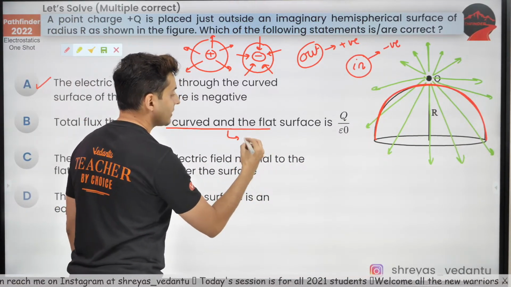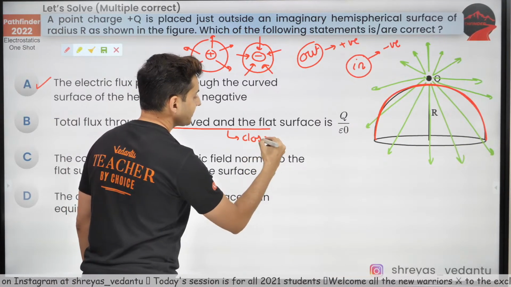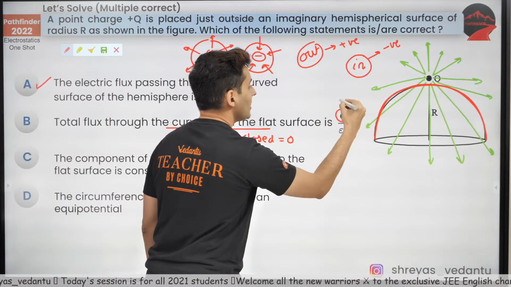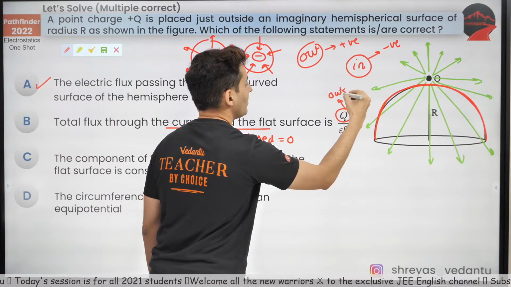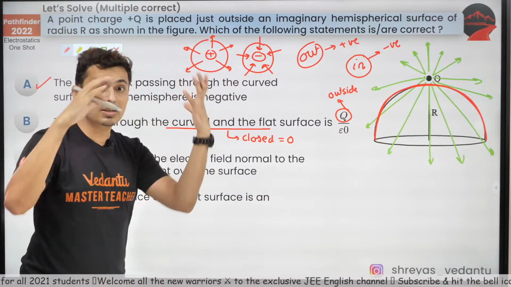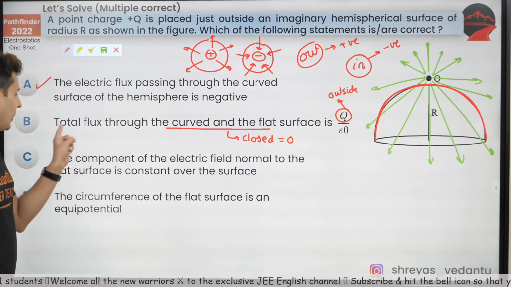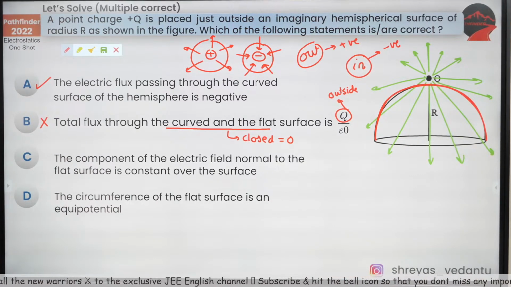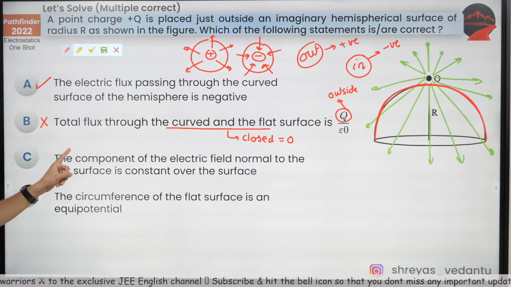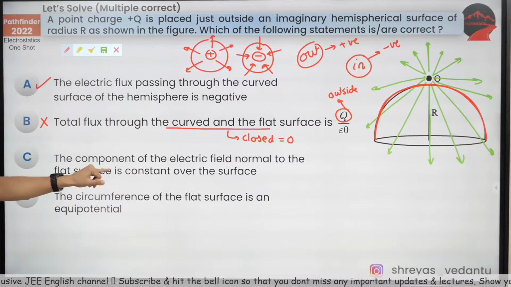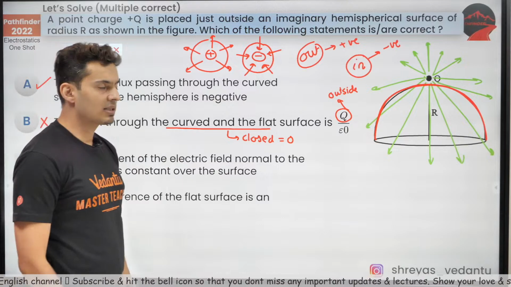That means the total closed surface will be 0. The reason: this charge is outside. Be careful, it is not inside of this hemisphere. It's outside of that. Hence, option B is wrong, so I will not mark it. Everybody clear? Now, the component of the field normal to the flat surface is constant over the surface.